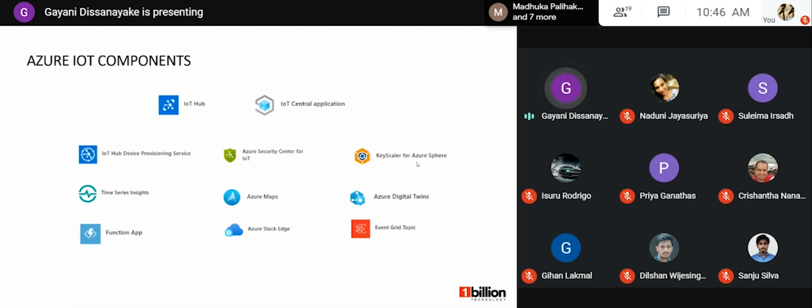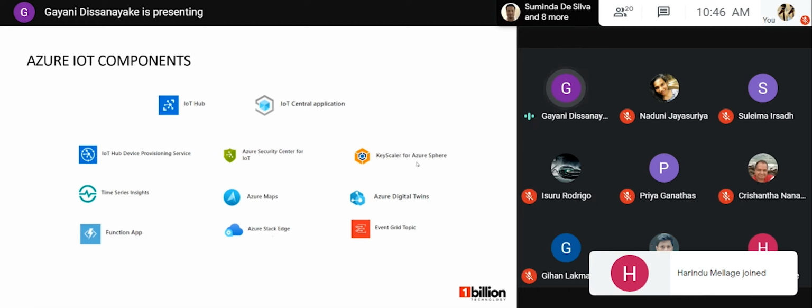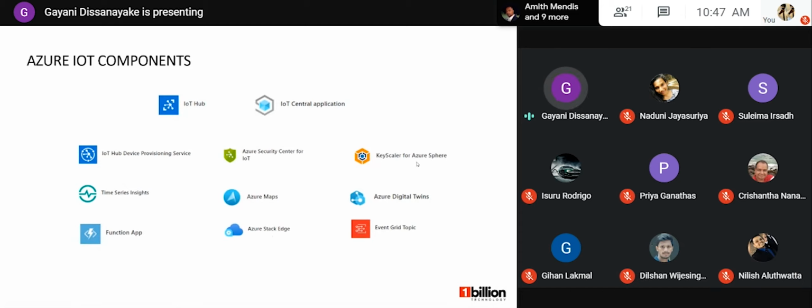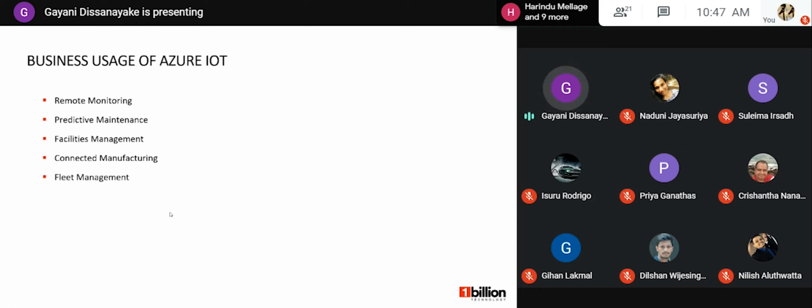Using function apps, we can transform telemetries into whatever format we need, or we can send the telemetries to different storage like blob storage and Cosmos DB, and if you need, we can send them to different queues and topics likewise. So those are the IoT component related things. Then I will move to the next slide.